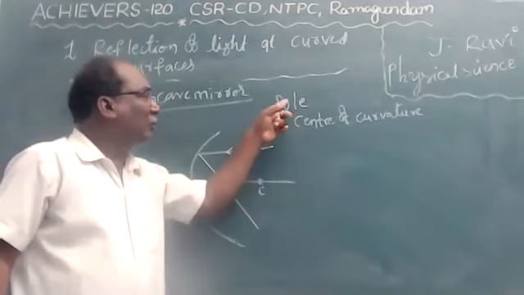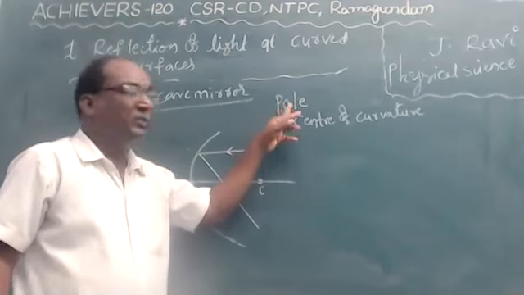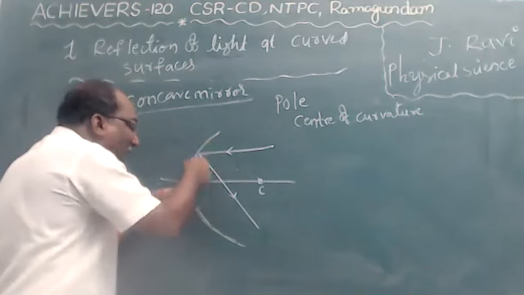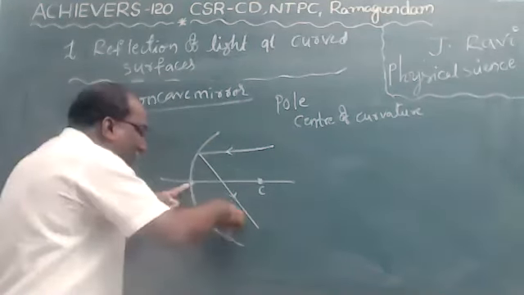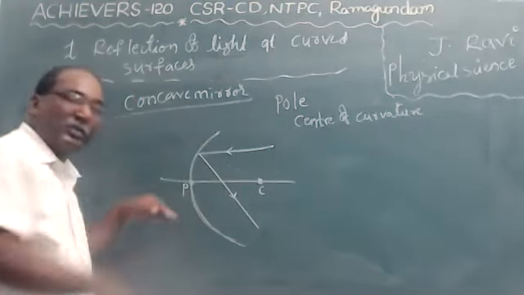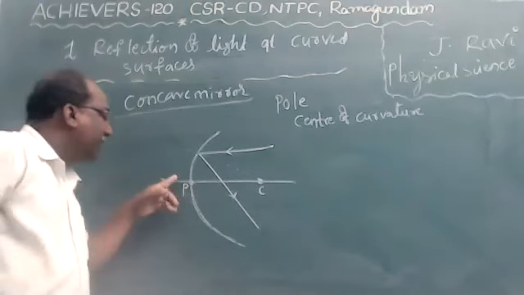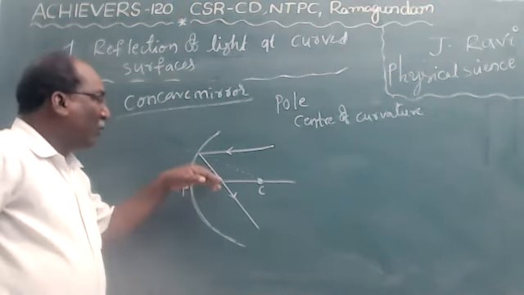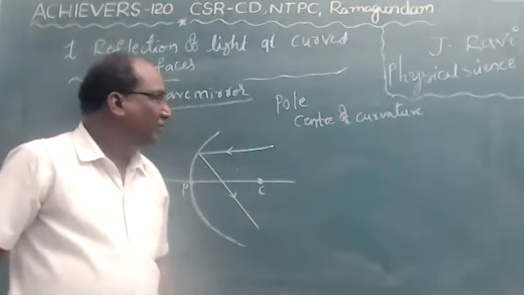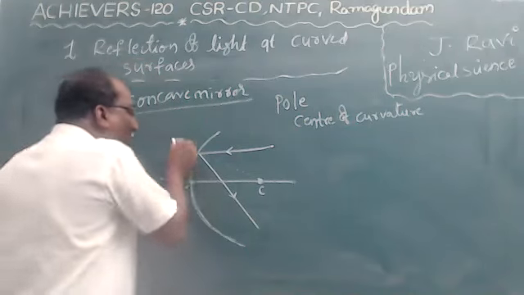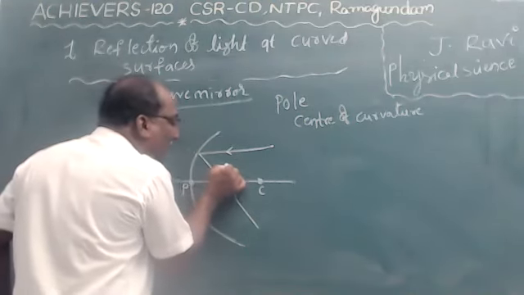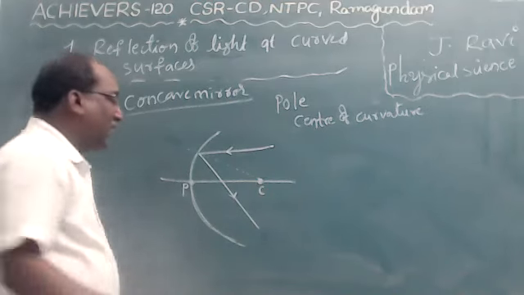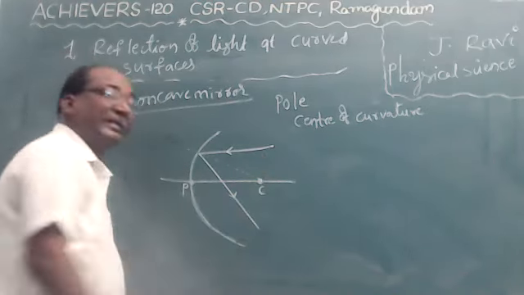Up to now, we learned two keywords. One is pole. Pole means the midpoint of the curved mirror. Midpoint of the curved mirror is called pole. It is denoted by P. And one more, center of curvature. Center of curvature means where all the normals lie on a point.